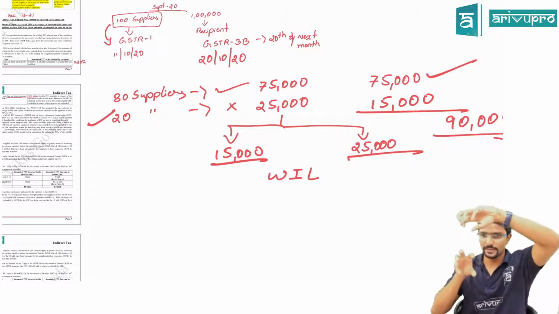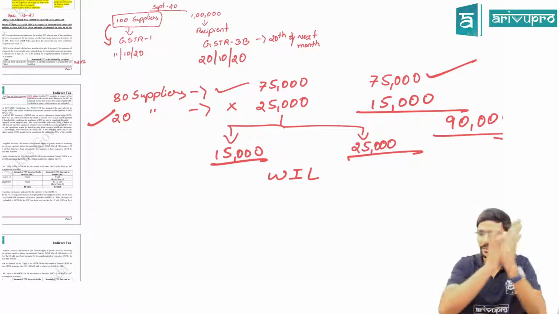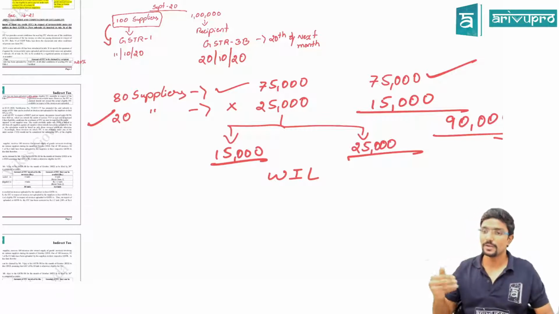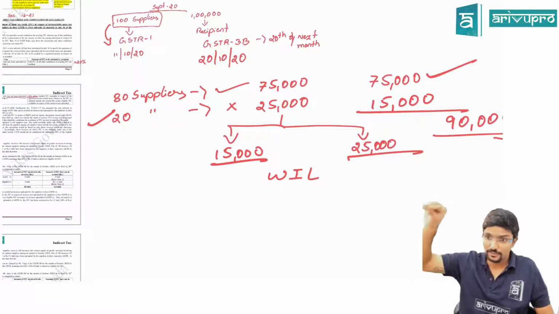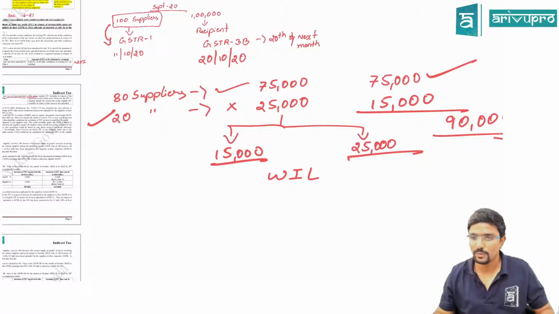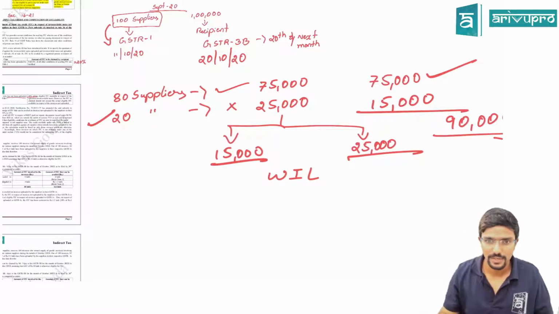Two things we have to take. Whatever input tax credit is available for the invoices which are not uploaded, take that figure, or 20% of the input tax credit of the invoices which are uploaded, whichever is lower. Only that much you can claim. Clear?